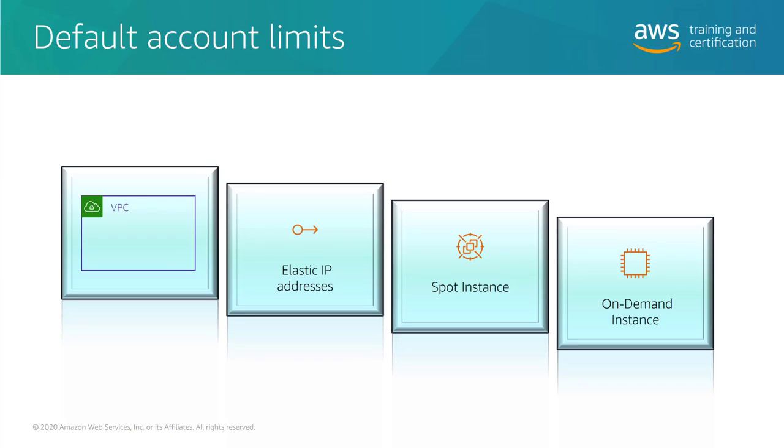Default accounts have service limits that limit capacity. Large-scale deployments will often exceed default service limits for an AWS account. The default account limits for network resources are 5 VPCs per region with 200 subnets per VPC. There's a limit of 5 elastic IPs, which are static IP addresses, per region. There is no limit to dynamically assigned public IPs.